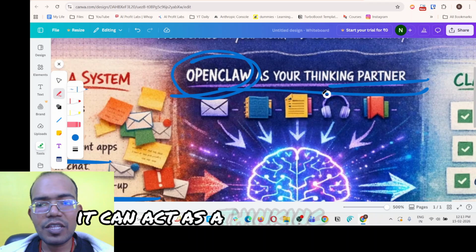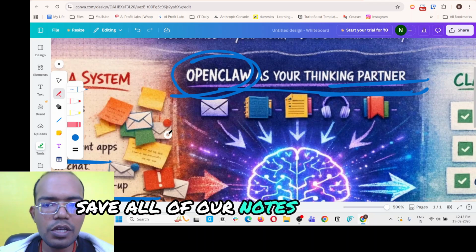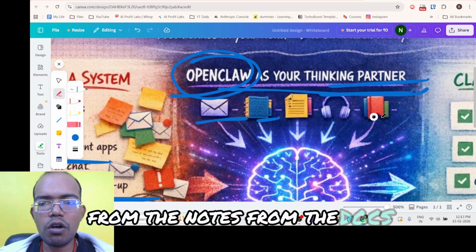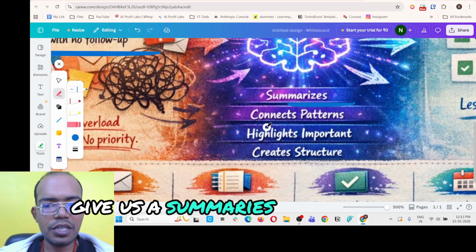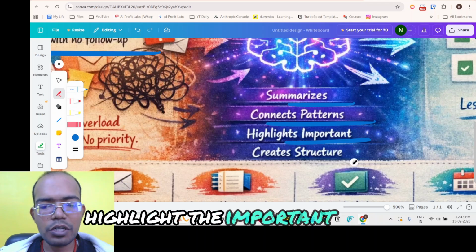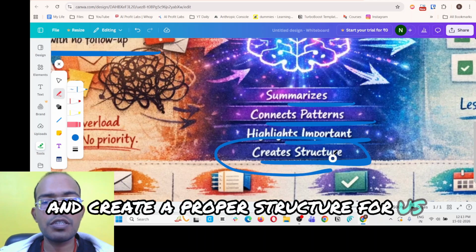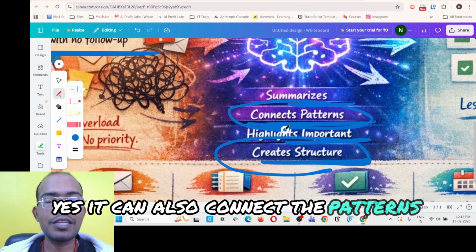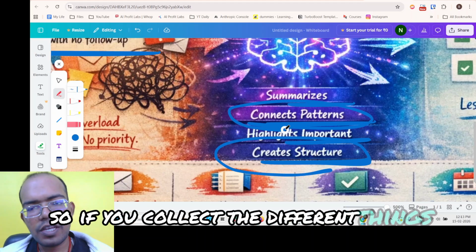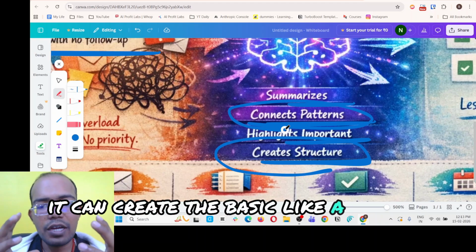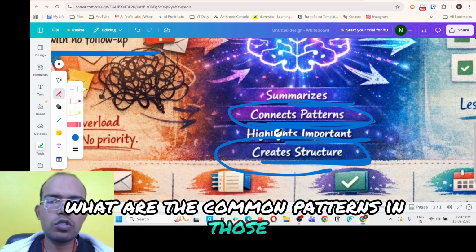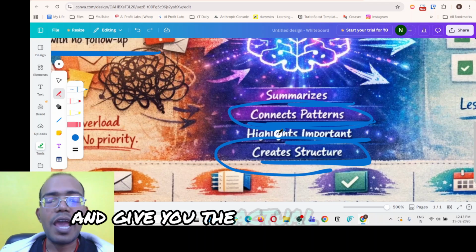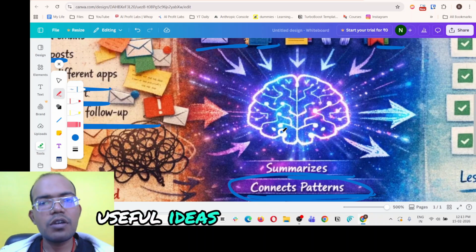It can act as a thinking partner, save all our notes from the emails, from the notes, from the docs, from the saved searches. It can collect all the data, give us summaries, connect the patterns, highlight the important things, and create a proper structure for us, right? Yes, it can also connect the patterns. So if you collect different things, it can create an advanced summary for that, and also see what the common patterns in those are, and give you actual realistic, useful ideas from that.